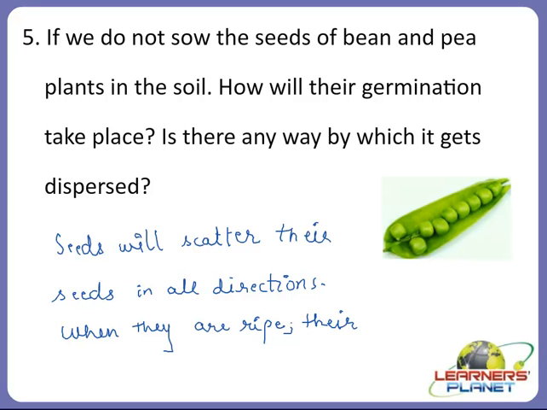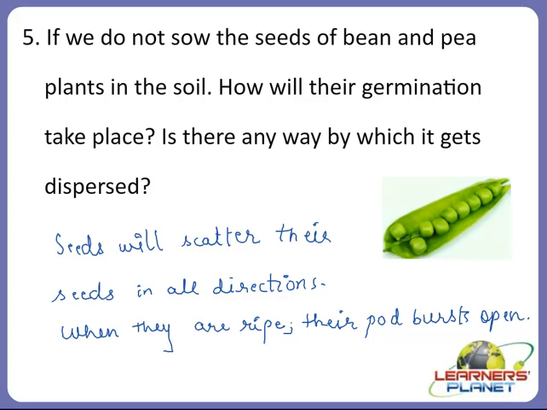Like when the pea plant is ripened, the pod bursts open, right? So children, pod means the covering of the pea plant. As you can see here, this is the covering, this is the pod. So their pod bursts open, and because of this, they will scatter their seeds in all the directions and the plant will be able to germinate.